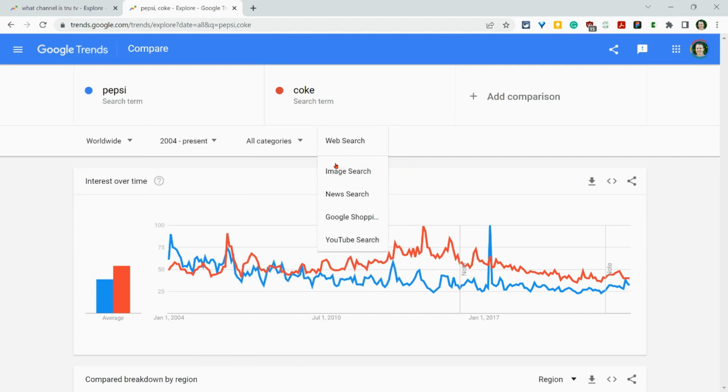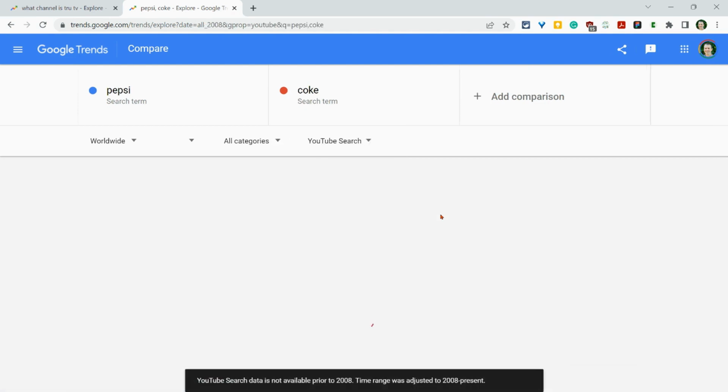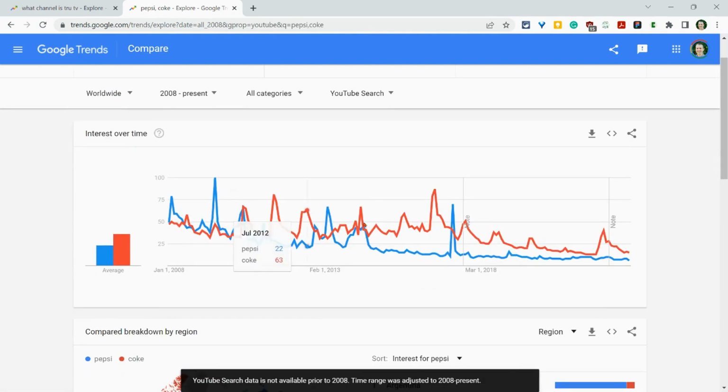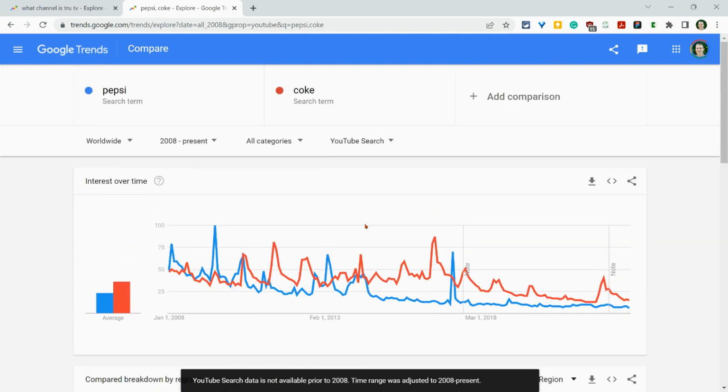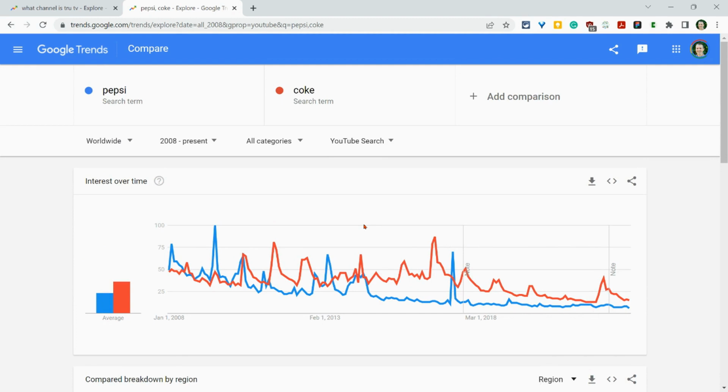You can also change it from a web search to an image search, Google's YouTube search. So this is people searching YouTube over that time. How cool is that? And so that is Google Trends, a great way to investigate with your kids things that are happening and why certain terms may have spiked or plummeted over time or at specific times.